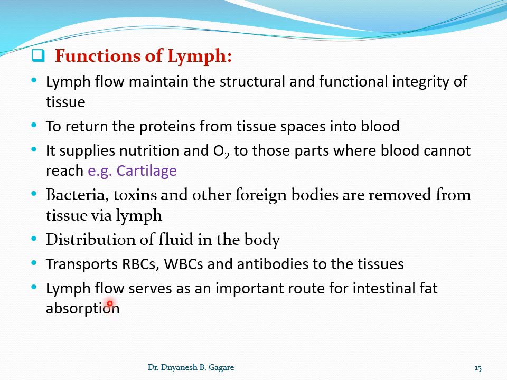But a few nutrients, like molecules of fats and fat soluble vitamins, are particularly absorbed into the lymph. Then it flows towards the blood through the lymphatic vessel. So in this way, these are the very important functions of the lymphatic system.